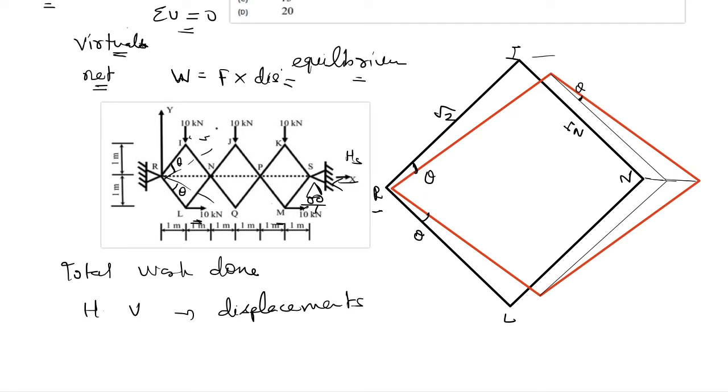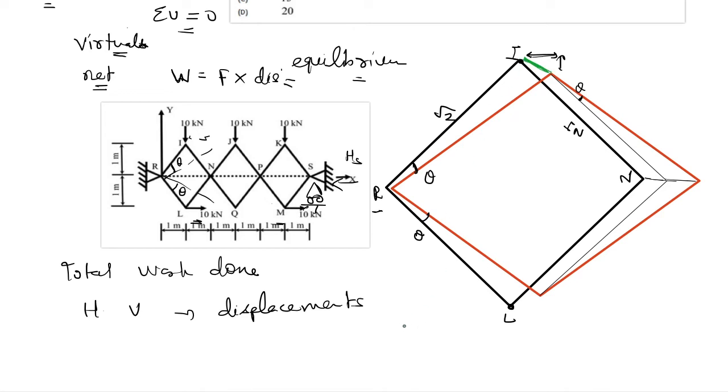So if the load is vertical, then we need to find out the component of displacement which is in vertical direction, similarly in the horizontal direction also. So first let's see these joints I and L, what is happening here. I is moving by some distance horizontally and some distance vertically, or we can say its net movement is something like this. So what will be the value of this green line? What will be this length?